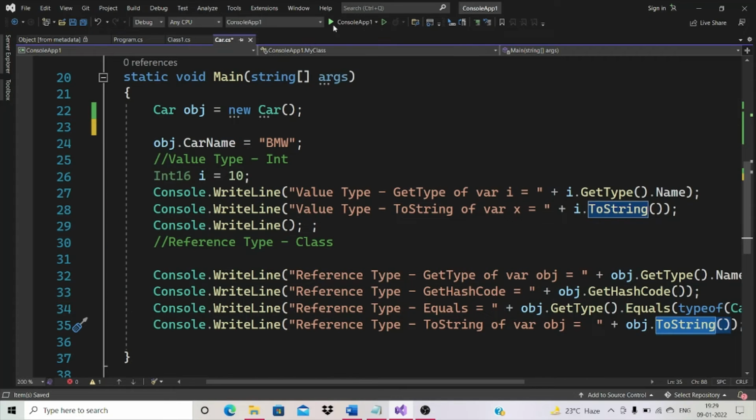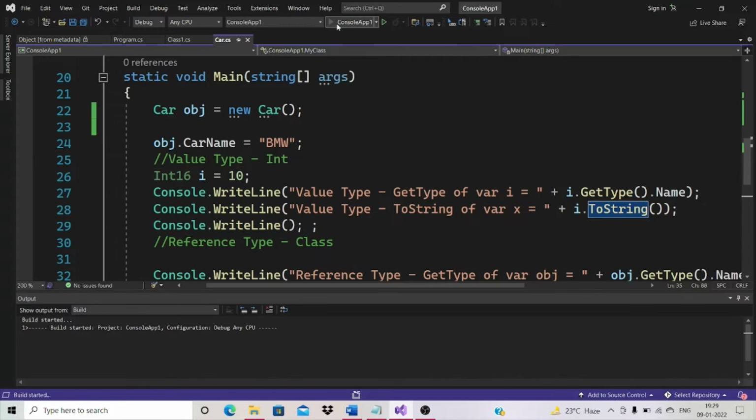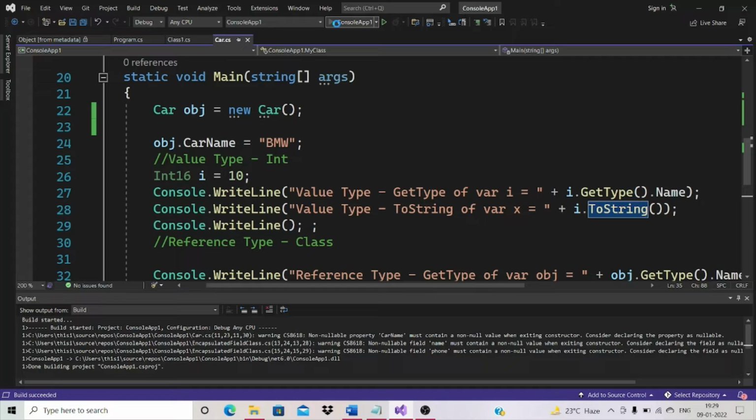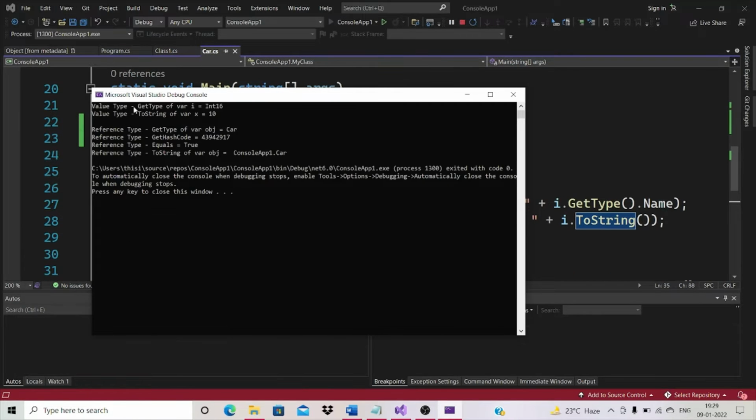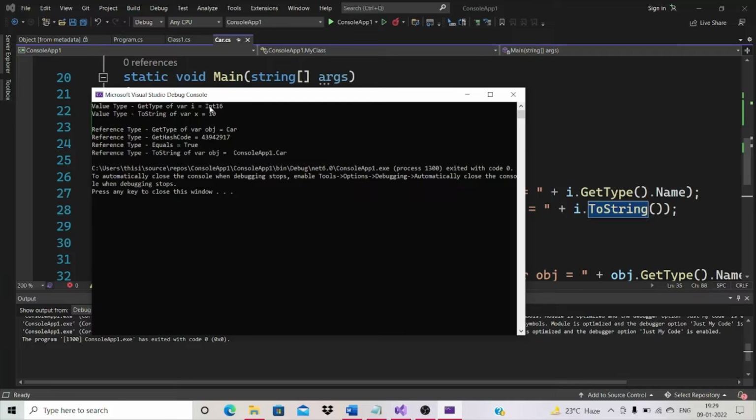Let me run this and see the output now. See, value type: get type of variable i is type Int16, toString converting into string. Reference type: get type of variable obj is car class. Get hash code returns the starting reference of an object in the heap memory.